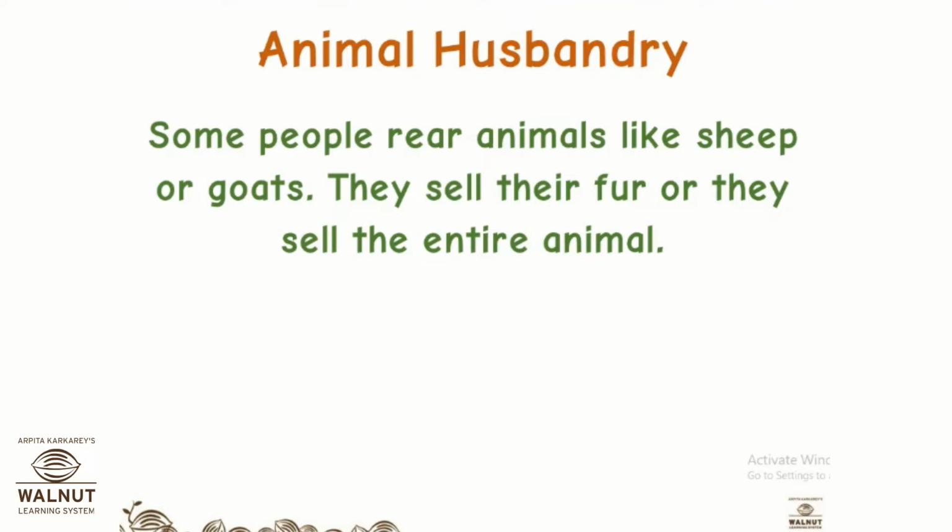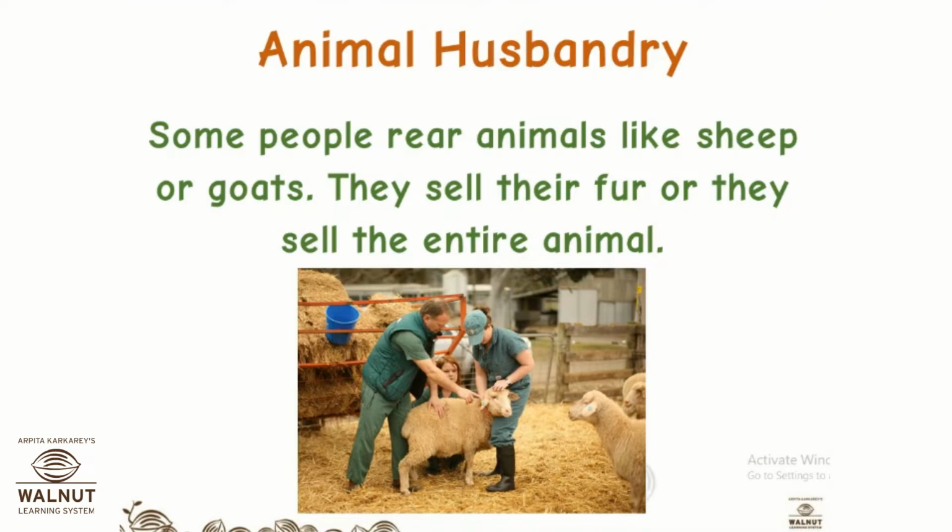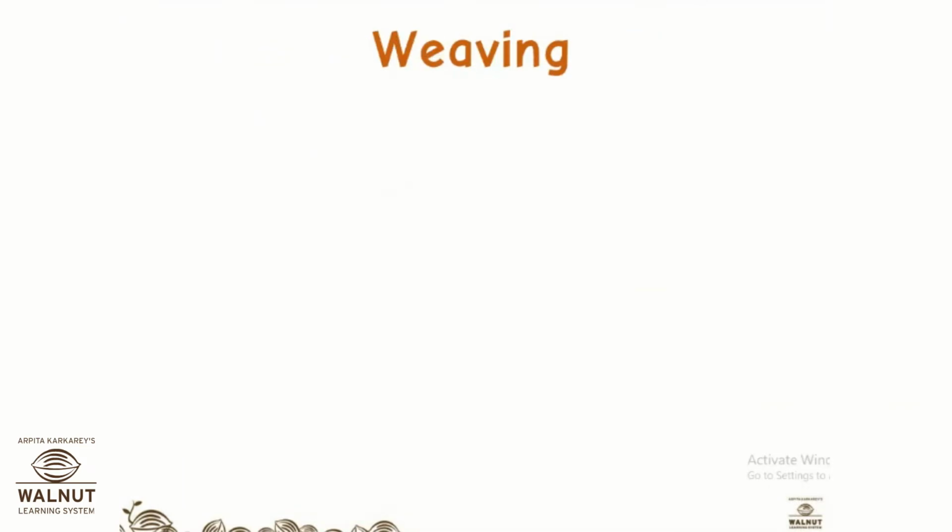That means they buy an animal, and once the animal becomes big and strong, it has a good market value. They sell it to somebody else. Okay, so this is their work. This is a picture showing that they are taking off the wool from the sheep. Okay, next is weaving.